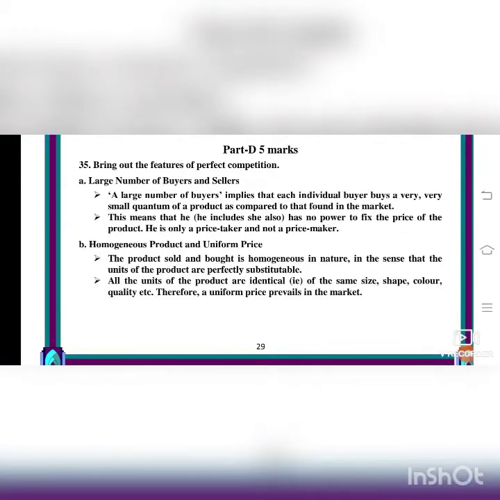Morning students, today we are going to see lesson 5 part D. Bring out the features of perfect competition.